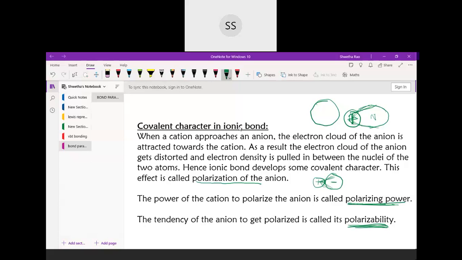In sodium chloride also, you can calculate the ionic character. We say sodium chloride is ionic in nature. But there are theories put forward by scientists, and you can calculate how much ionic character is there in a particular compound. So for sodium chloride, it depends on what type of negative ion they are attached to. They say if you have a covalent compound, even that has ionic character. So it depends on the electronegativity.